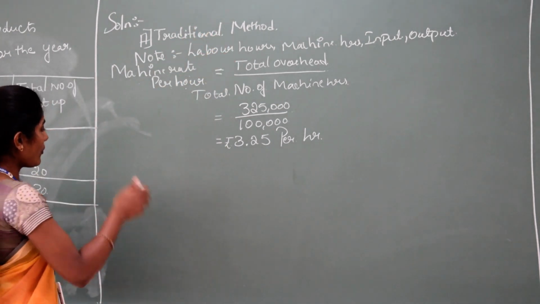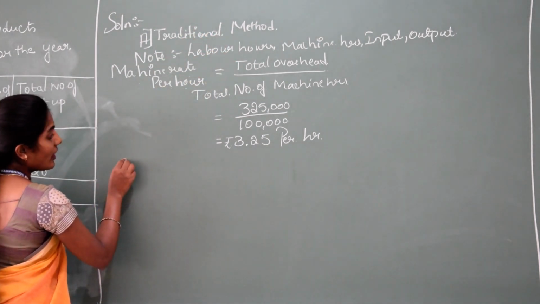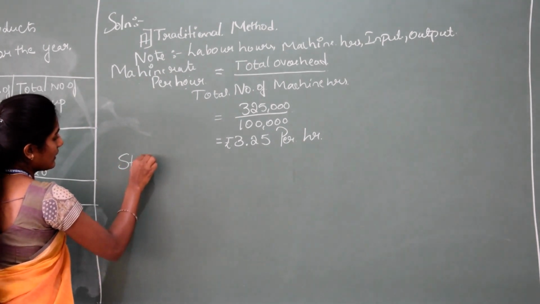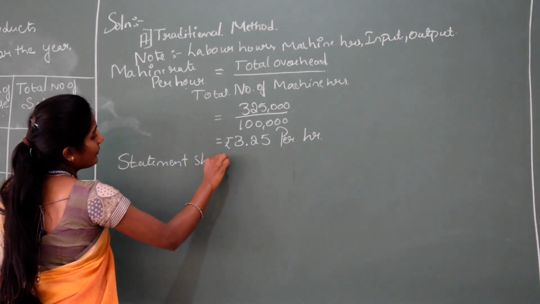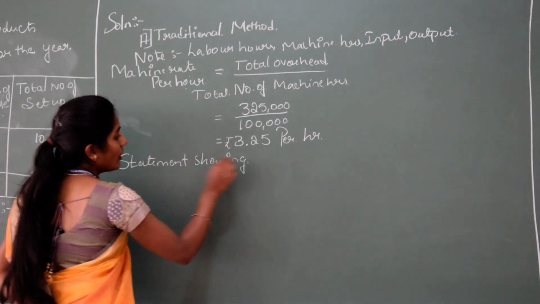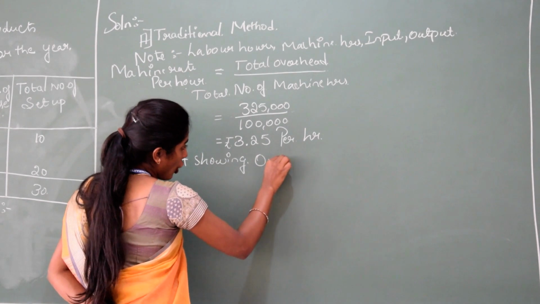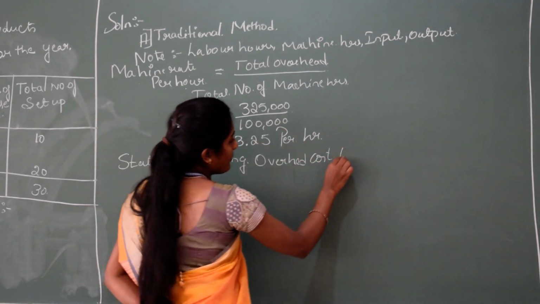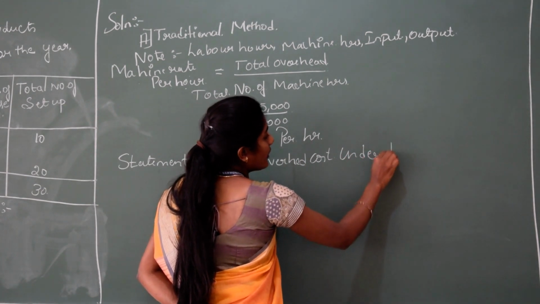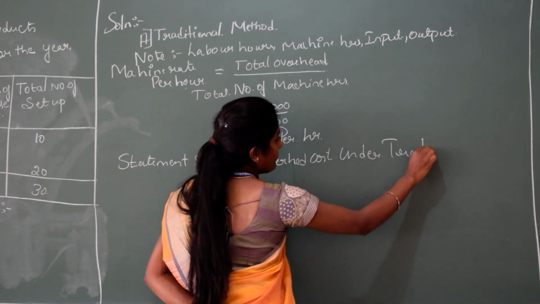Now we are going to write a statement showing overhead cost under the traditional method.